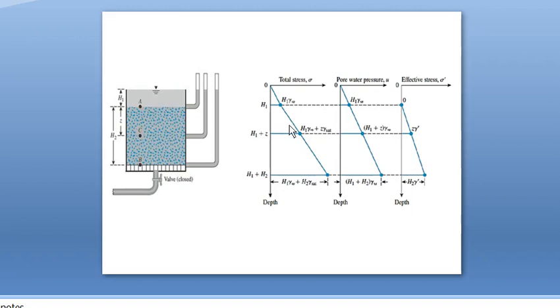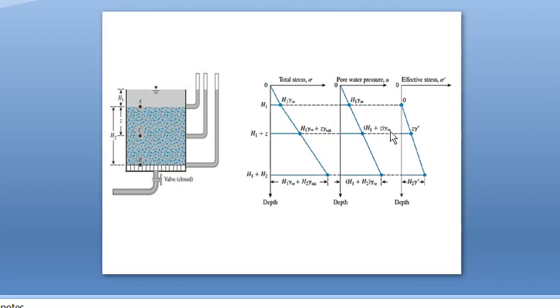Now take the condition of pore water pressure at point C. What is the pore water pressure? Water will be there for a height of this, here also there is water, because it is all connected through a pipe. So throughout this area there is water, so up to this point there will be water for Z plus H1. Therefore H1 plus Z into unit weight of water,